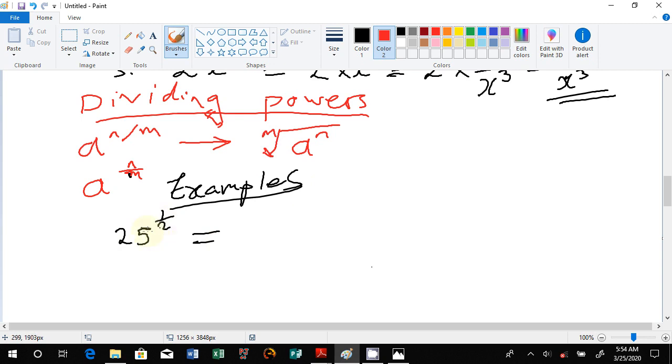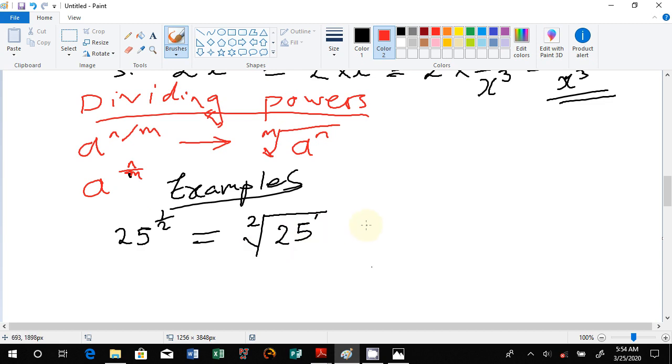They say solve for this one fully. So our formula says you introduce the square root symbol, then you get the number on the base and put it there, then you get the 25 and raise it to the power which is there. So we say 25 to the power 1, which is just as good as 25 again, because 25 to the power 1 is still just 25, like we have learned.